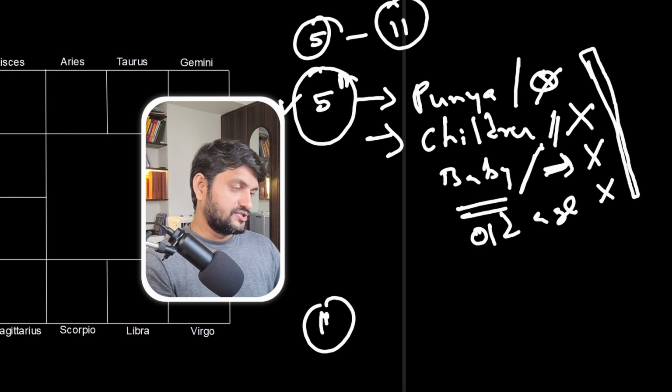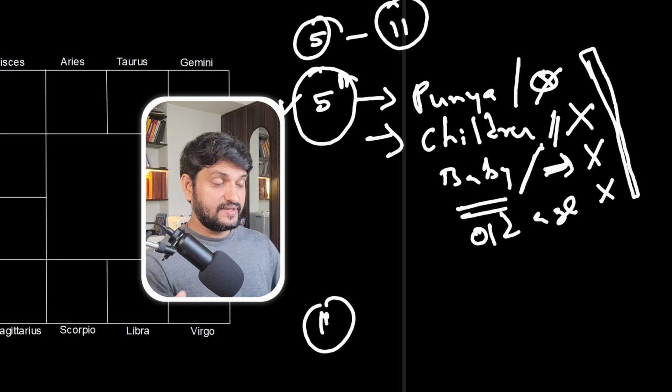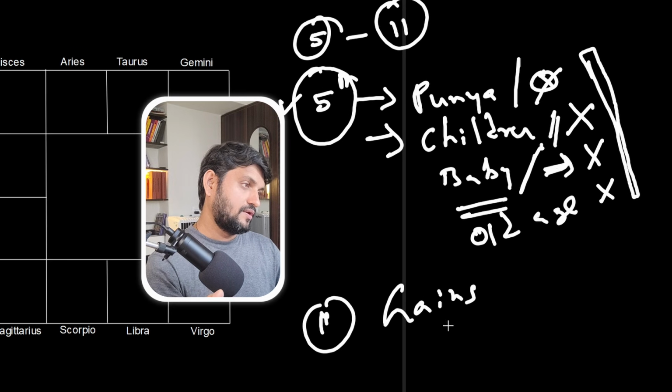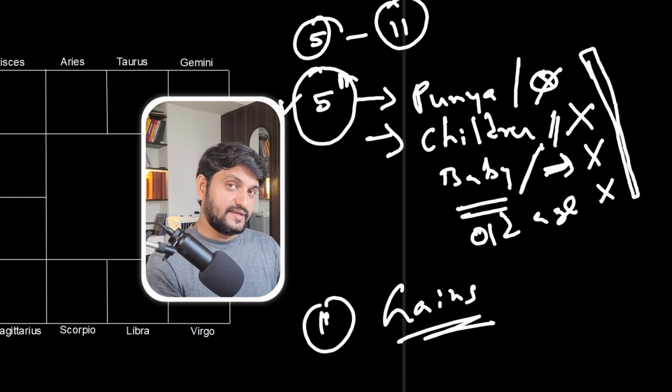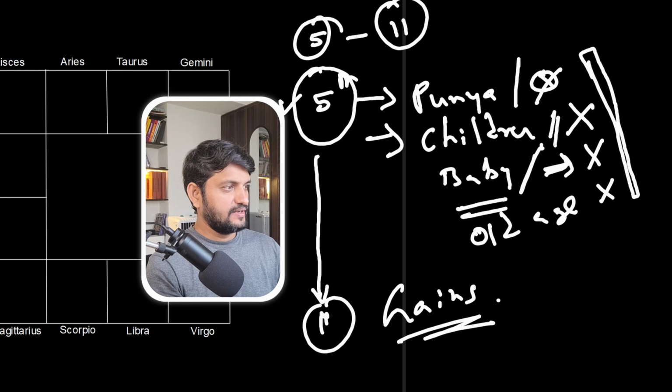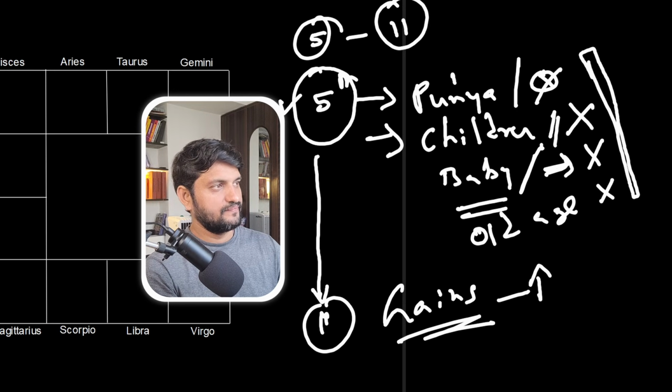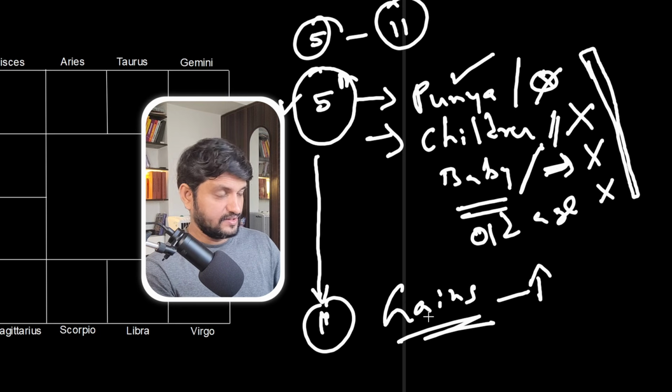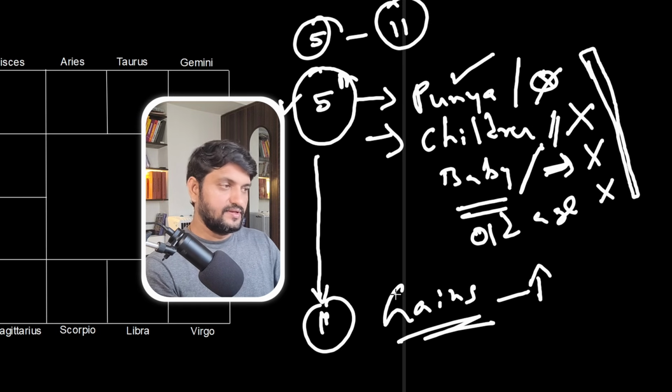And then the second house, which Parashara Muni mentioned, is the 11th house. The 11th house is the house of gains. And in Sanskrit, it is also called vriddhi, as in growth. If you have a link between the 5th and 11th, it will increase the signification of the 5th. So if punya is linked with the 11th house, then there is an increased punya. Similarly, whatever house is linked with the 11th will have an increase, the gain, the vriddhi in that perspective. So this is why the 5th and the 11th house are important to have great wealth.